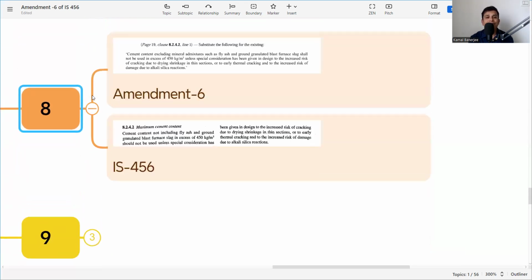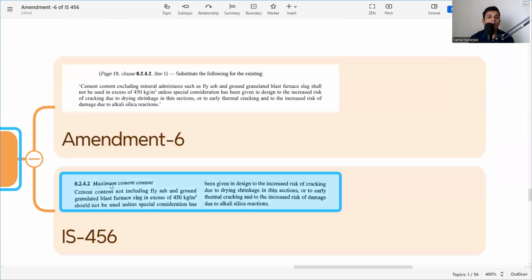The next clause is amendment 6, substitute the following. So this is about clause 8.2.4. What is said? The cement content, not including fly ash and ground granulated blast furnace slag, in excess of 450 kg per cubic meter should not be used unless special conditions apply.